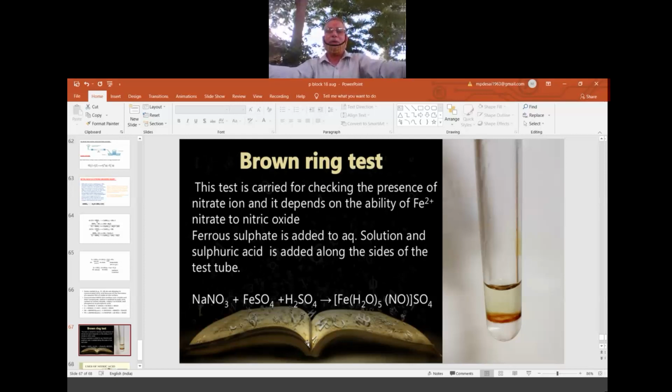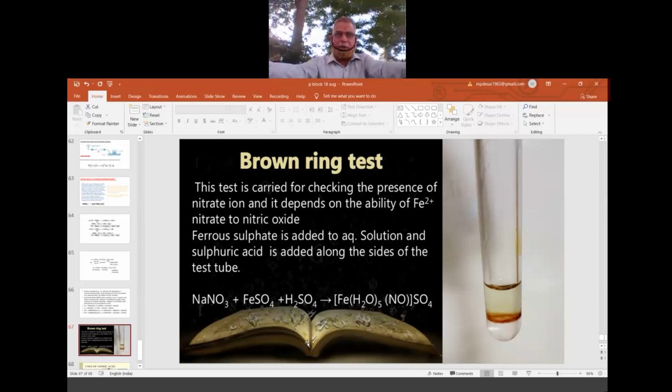So now, timing: what is the brown ring test? Why is it called brown ring? This is a kind of brown colored product that forms in the test tube. Because we are adding H2SO4 slowly along the sides of the test tube, in the beginning that brown color complex forms and looks like a ring due to the shape of the test tube. When you shake it, when you add more, the entire sample looks like a brown colored sample. So due to the appearance like a brown colored ring, it is called the brown ring test,